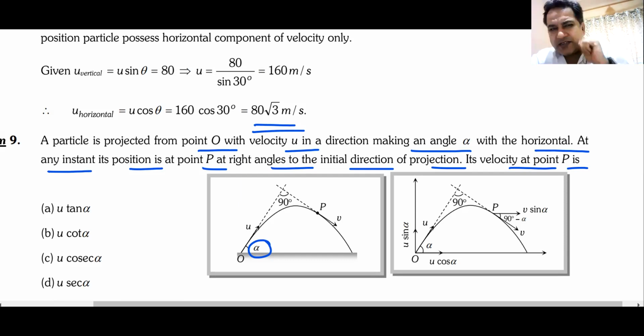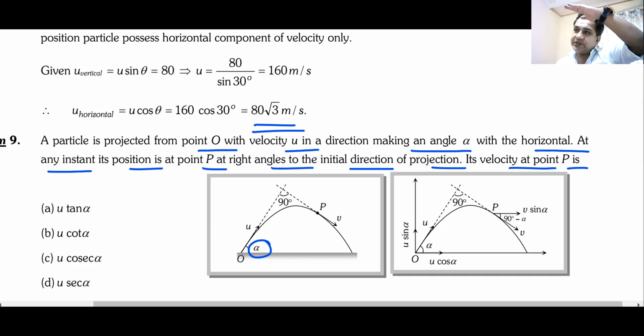What is the minimum angle of projection, if I'm throwing it from ground, so that its direction becomes perpendicular to the original direction at least once?